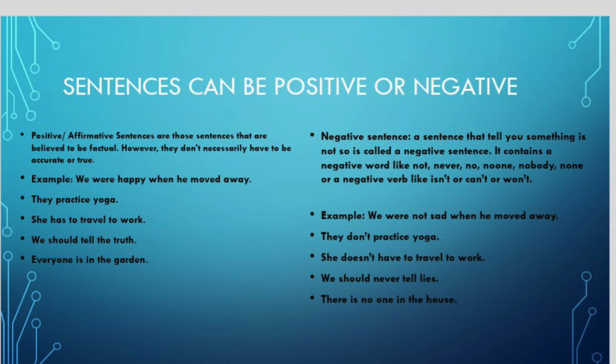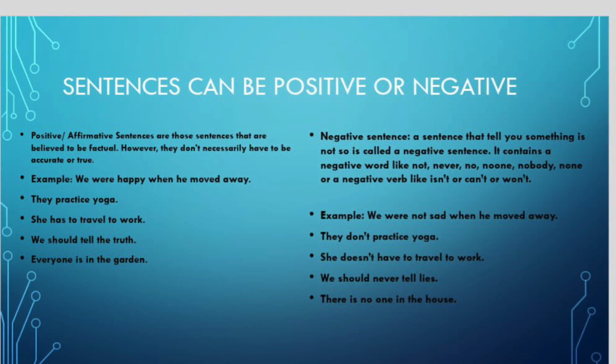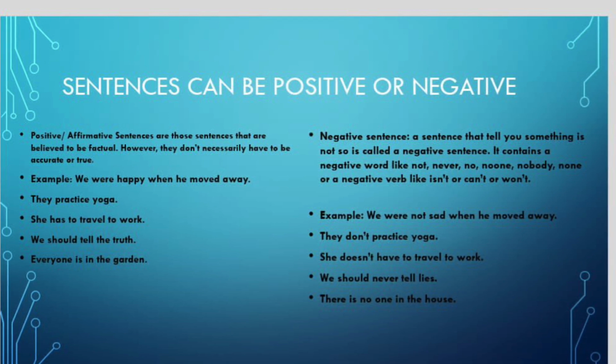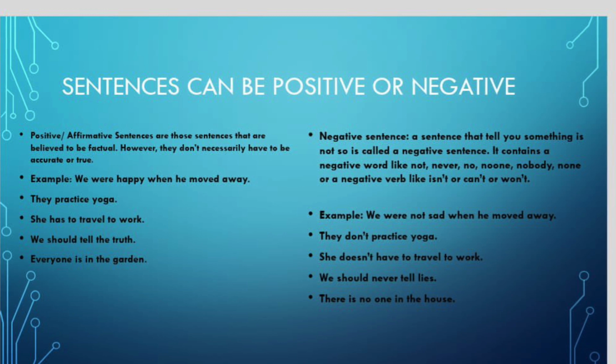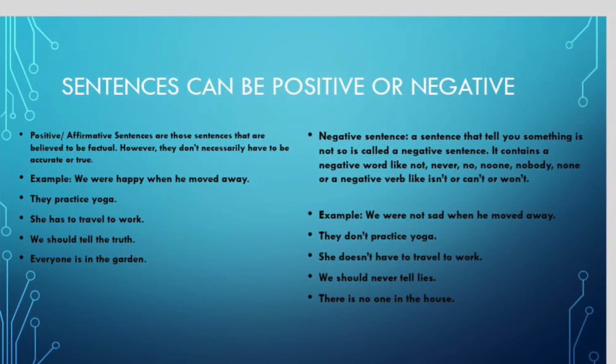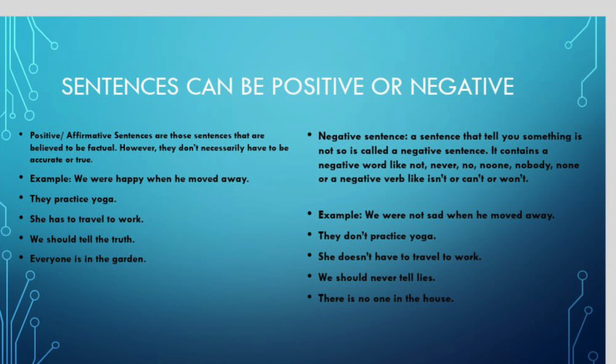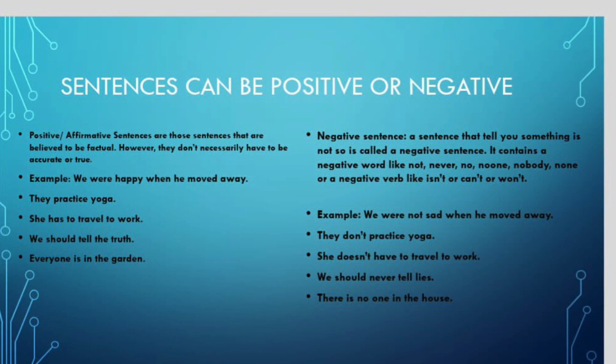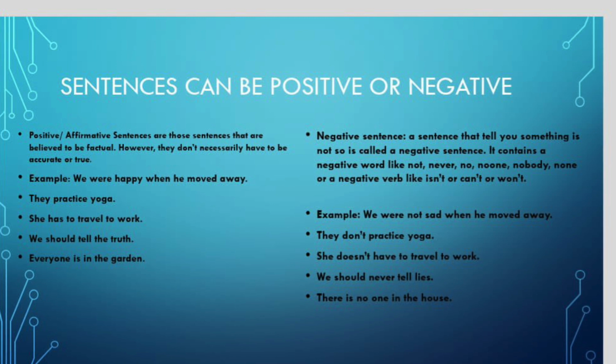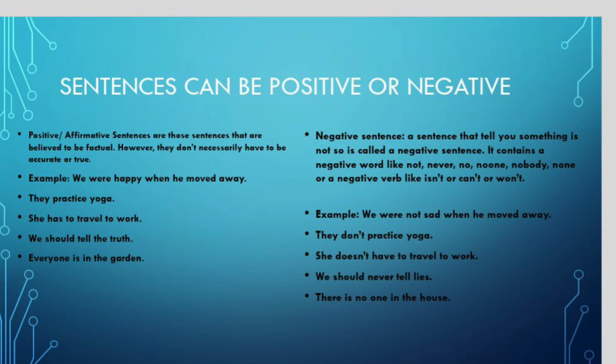However, they don't necessarily have to be accurate or true. For example, we were happy when he moved away. They practice yoga. She has to travel to work. We should tell the truth. Everyone is in the garden. So that was a positive sentence for you.